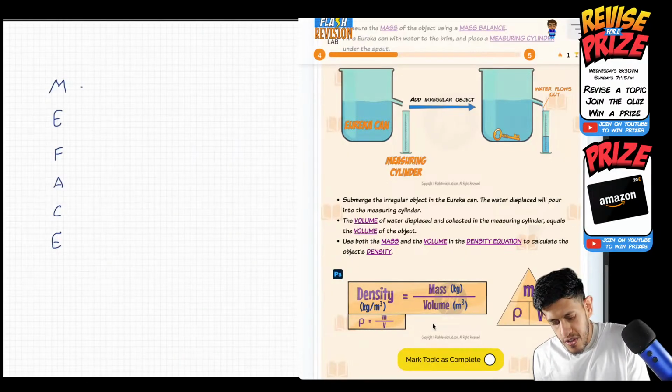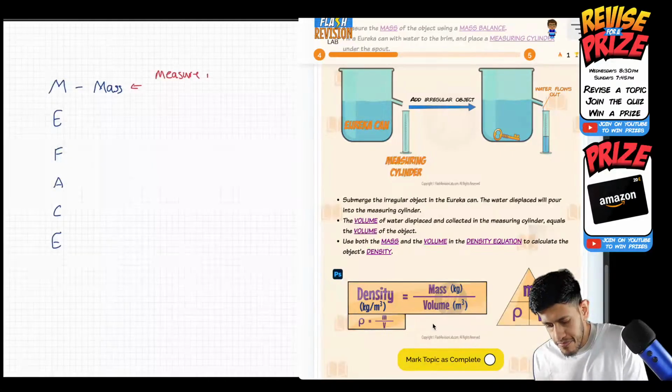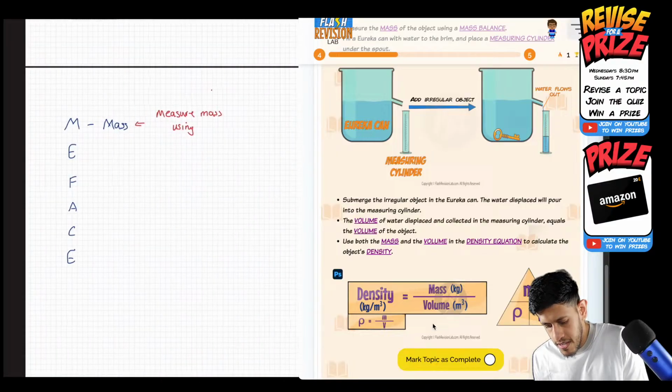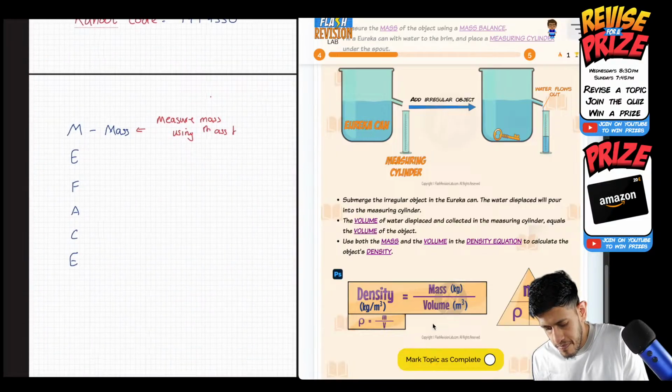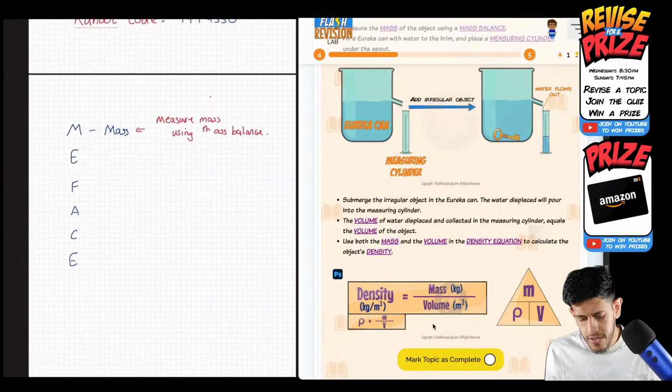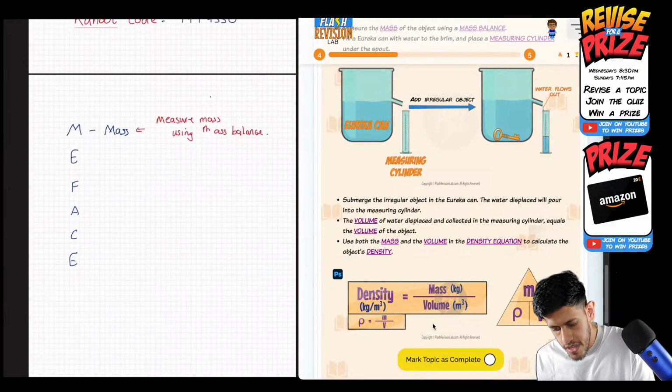So this one, M for mass. So remember to measure the mass using a mass balance. So I'll put that here. Measure mass using mass balance. And then the next one is E. So E for the Eureka can.